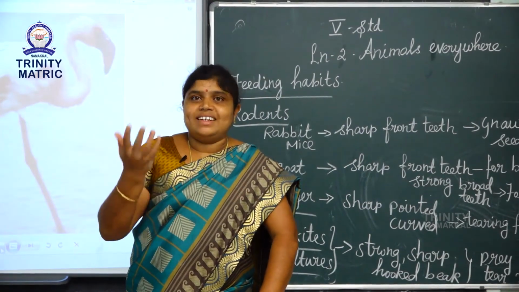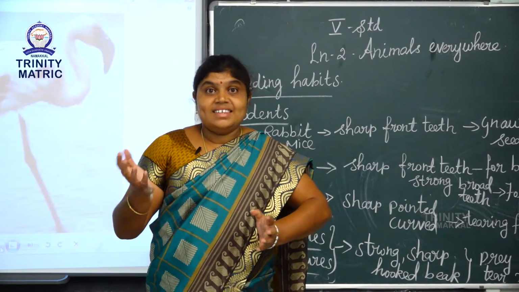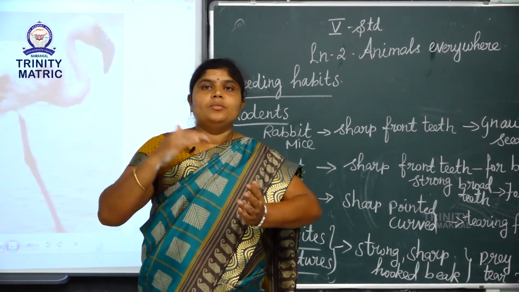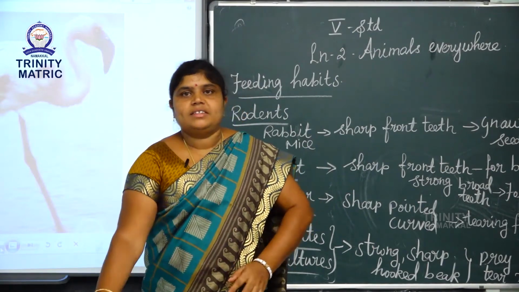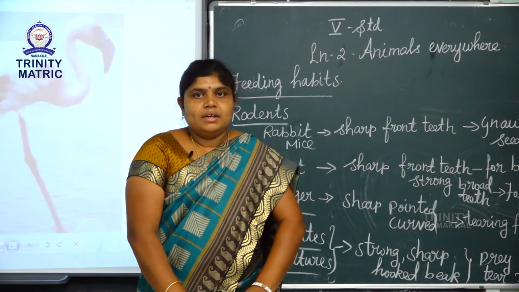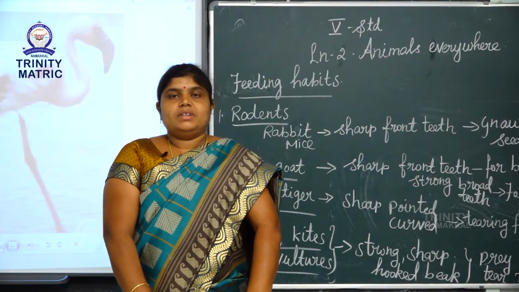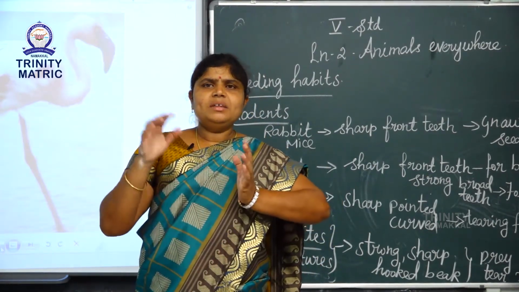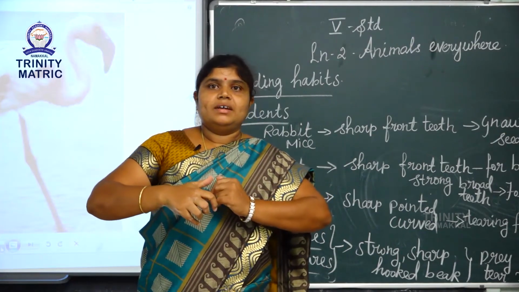Next, insects. Insects have six legs. The legs are used to move from one place to another. And next, frog. A frog has webbed feet. What is the meaning of webbed?